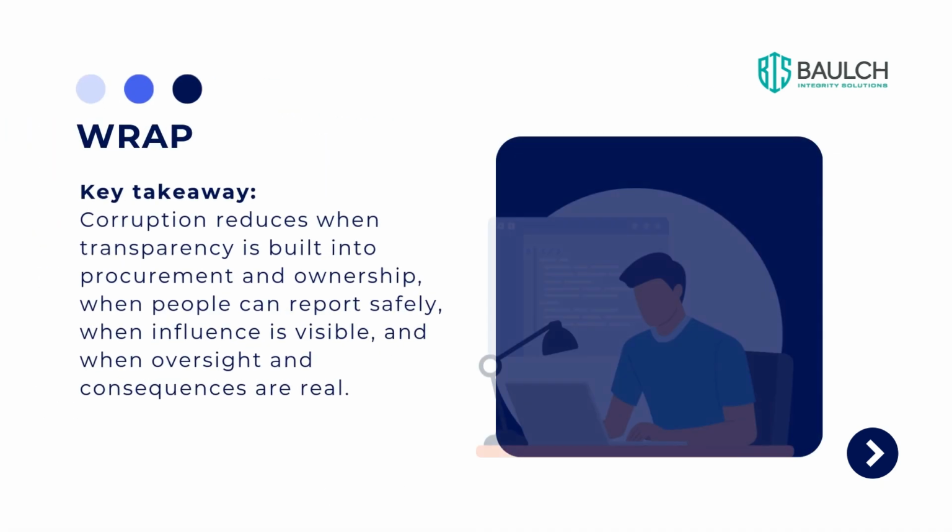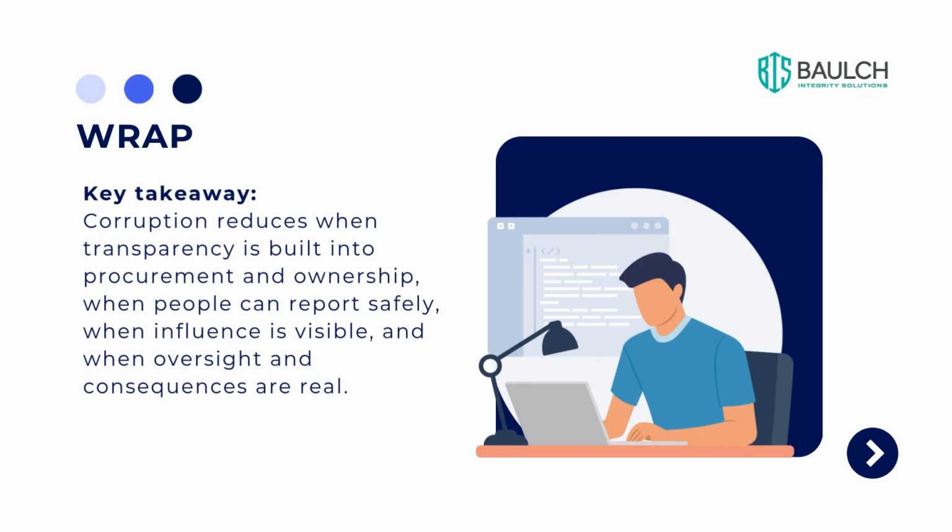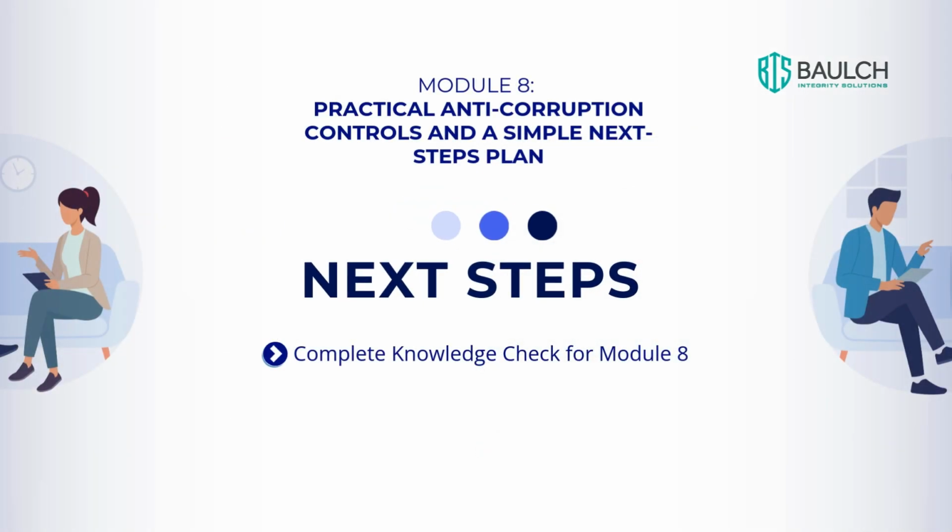That's a wrap for this module, and our learning journey is almost over. Our key takeaway is that corruption reduces when transparency is built into procurement and ownership, when people can report safely, when influence is visible, and when oversight and consequences are real. This course gives the foundation. The next step is applied learning. How to assess risk, design controls, investigate safely, and build governance that can hold under pressure.